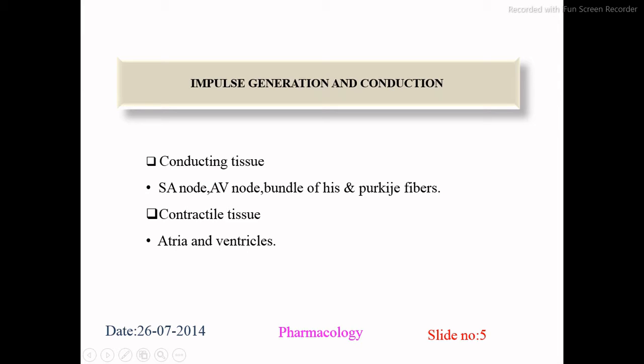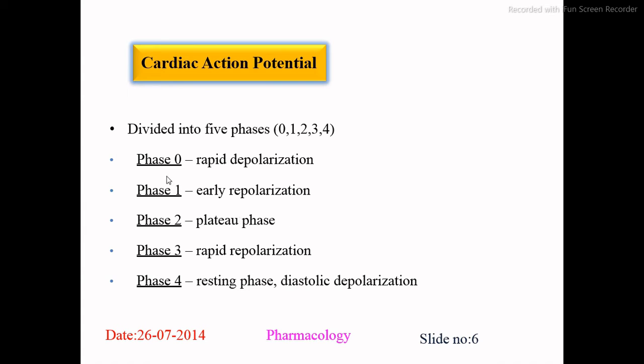Now let us consider the different cardiac potential phases. We have a total of 5 phases, which can be divided into 0, 1, 2, 3 and 4. For phase 0 we have a rapid depolarization, in phase 1 we have early repolarization. In phase 2 we have a plateau phase. Phase 3 is known for the rapid repolarization, and phase 4 is the resting phase.